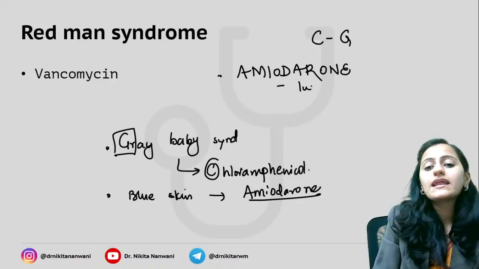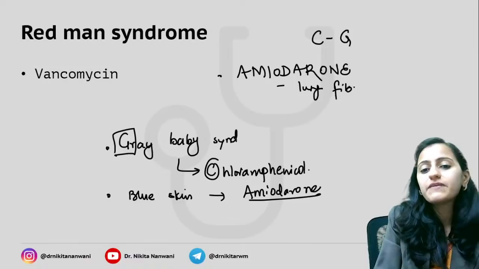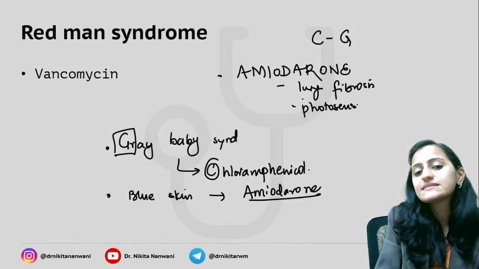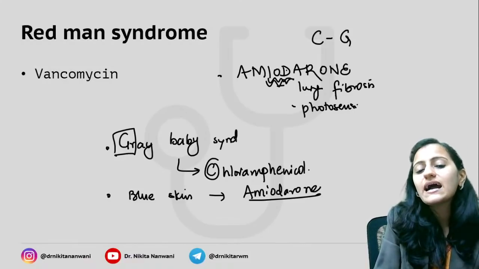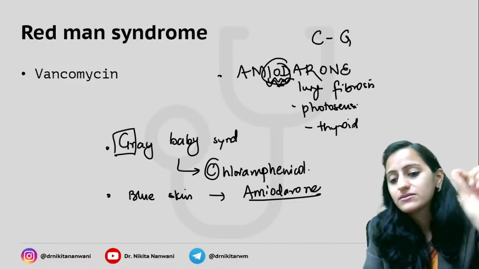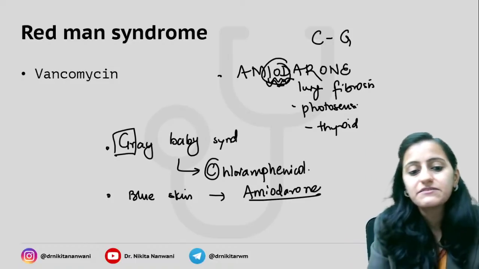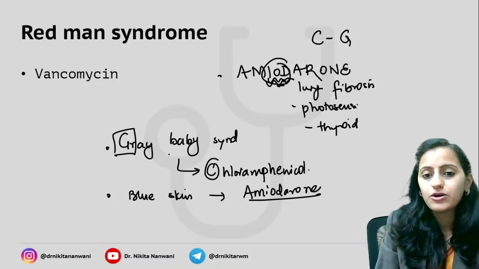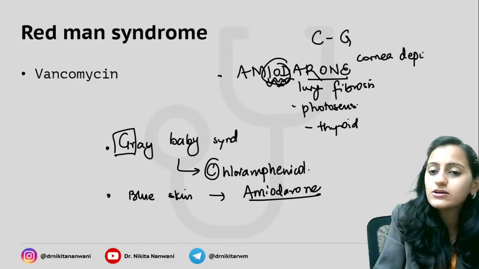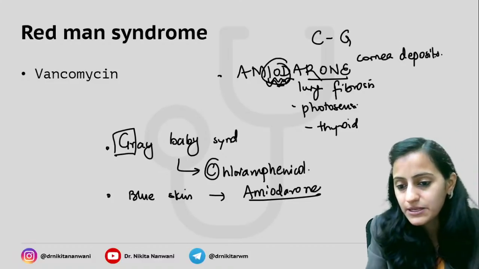It causes your lung fibrosis, pulmonary fibrosis, very, very important. It also causes your photosensitivity. Iodine, it affects the thyroid function as well. So there are multiple side effects that you see with amiodarone. It causes your corneal deposits as well.